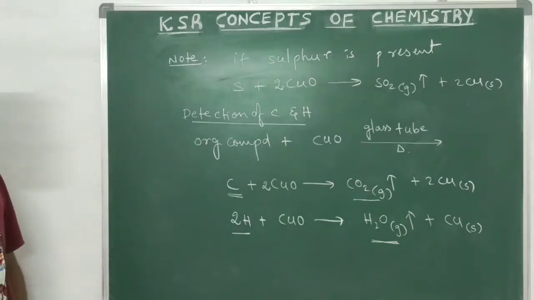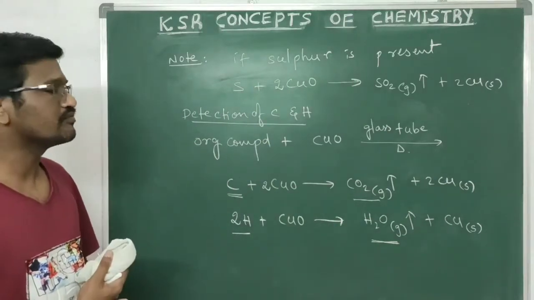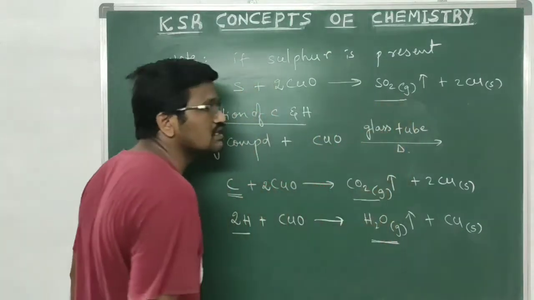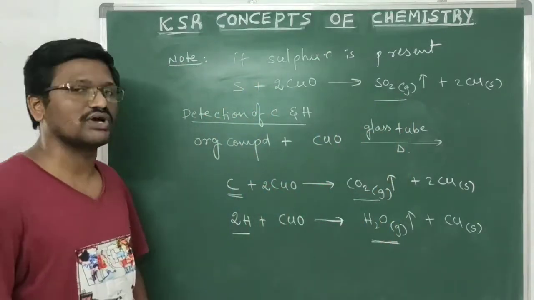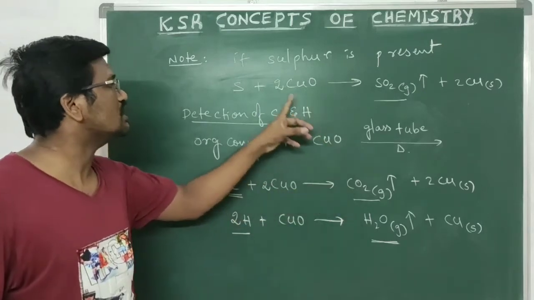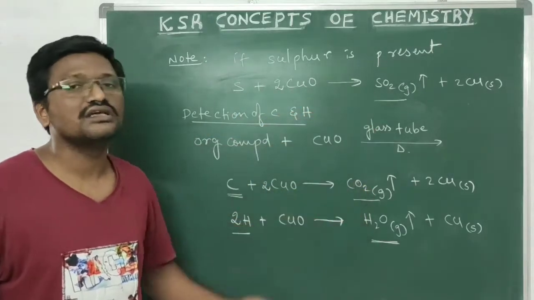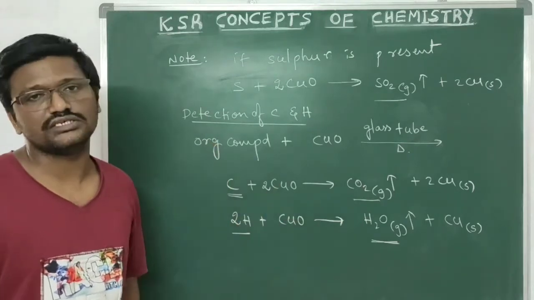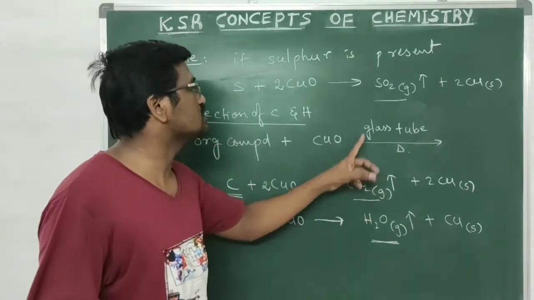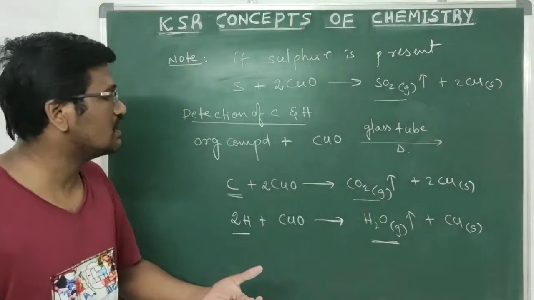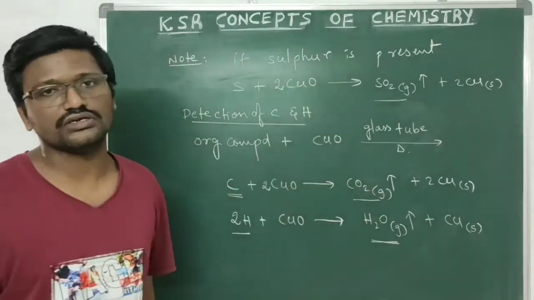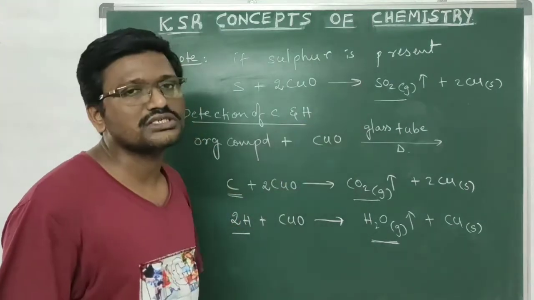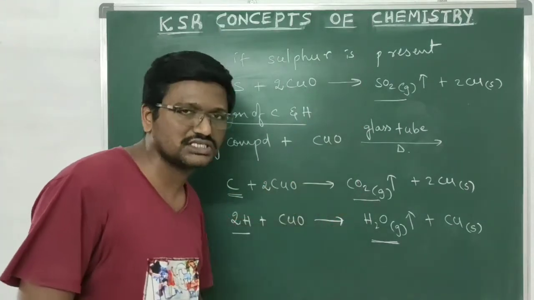This sulfur dioxide gas also turns lime water milky white. So both carbon dioxide and sulfur dioxide can turn lime water milky white, and we will be confused whether the gas liberated is carbon dioxide or sulfur dioxide. To avoid this confusion, the sulfur dioxide should be removed from the evolved gaseous mixture.